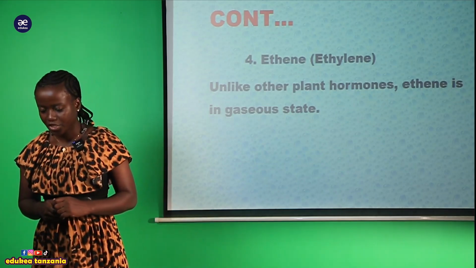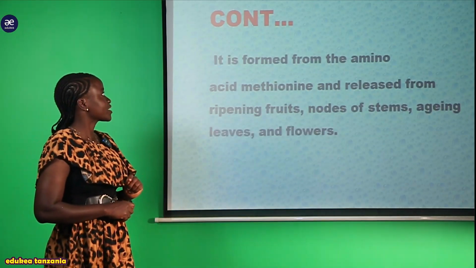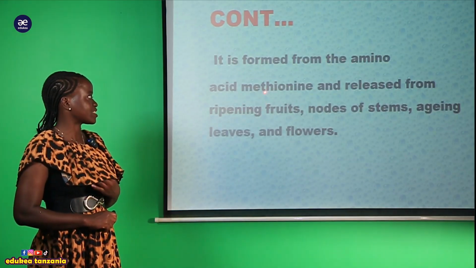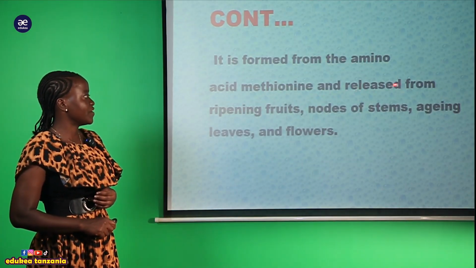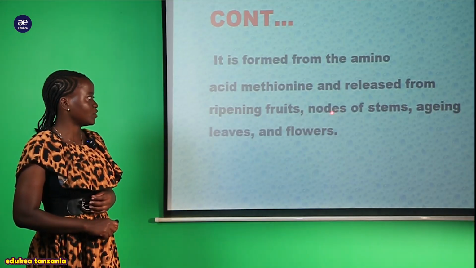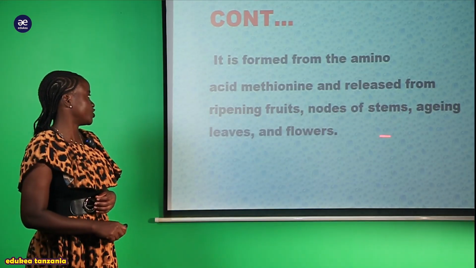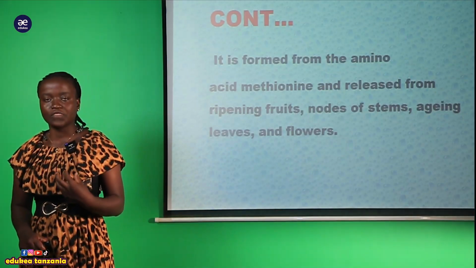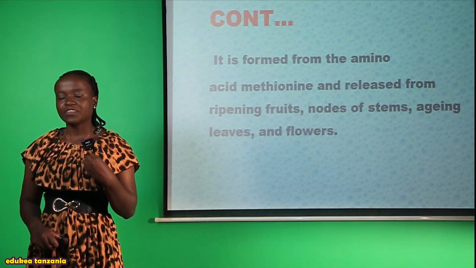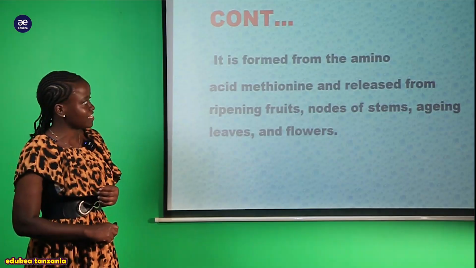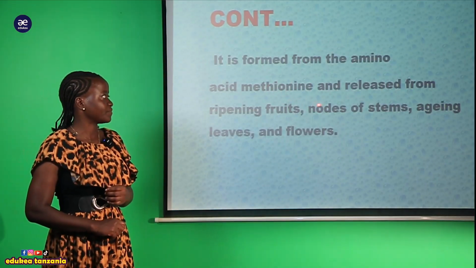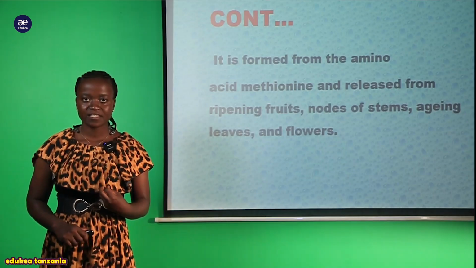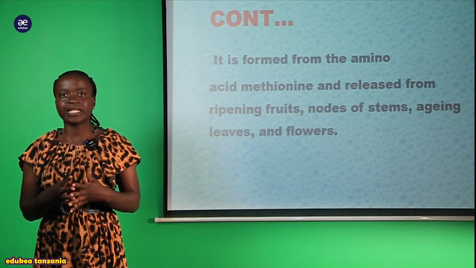So here we are saying that this ethylene or ethine is formed from the amino acid methionine, and released from the ripening fruit, nodes of the stem, aging leaves and flowers. So this ethine is formed in the presence of the amino acid methionine, and it is released from the ripening fruit. Zinatolewa kwenye ile ripening fruit.